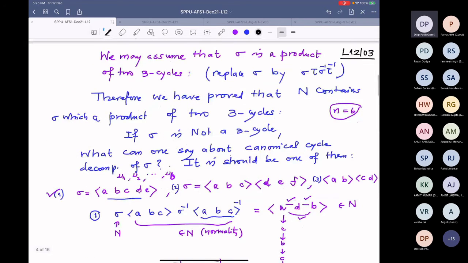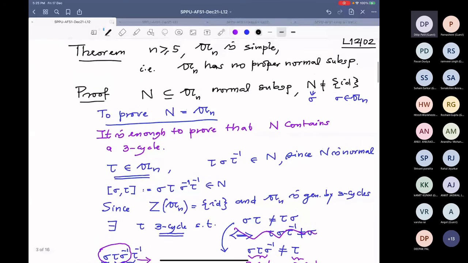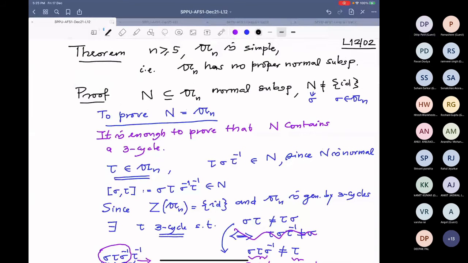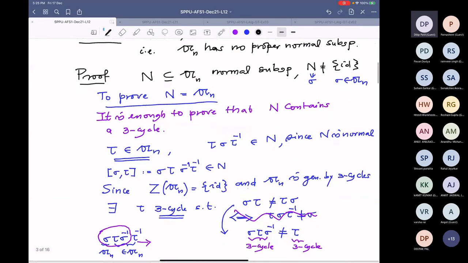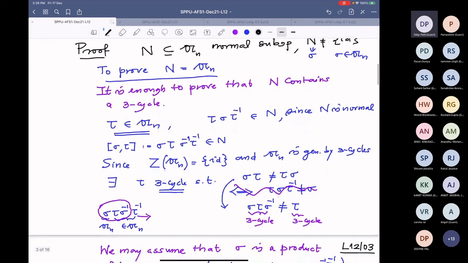So what did we do? Let us summarize the proof. We started with any normal subgroup. We picked a non-identity element there because we are assuming it is not the trivial group. Now I want to prove that it contains one 3 cycle, because we know 3 cycles are conjugate to each other in A_n. Since N is a normal subgroup, all conjugates of sigma will be contained in it, and if I could prove that N contains a 3 cycle, then, because A_n is generated by 3 cycles, it will contain everybody, therefore the group N will be equal to A_n.